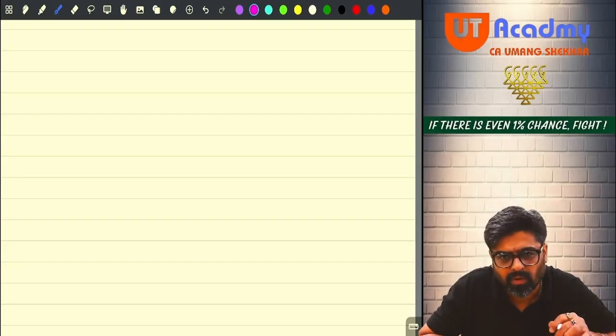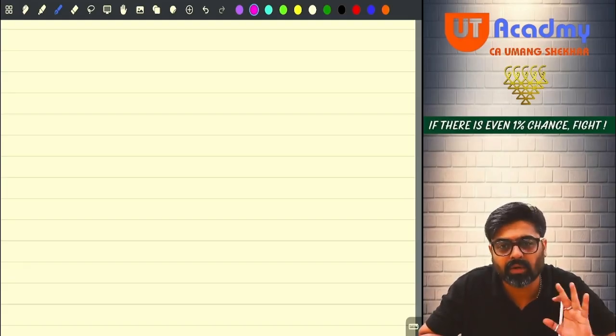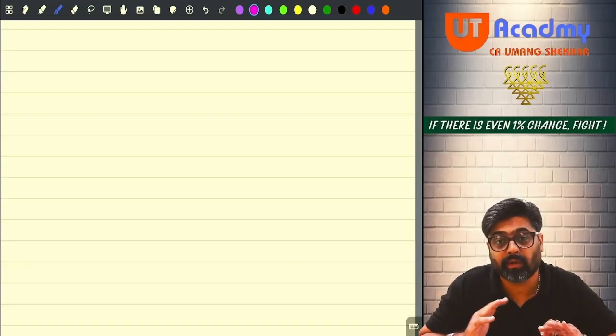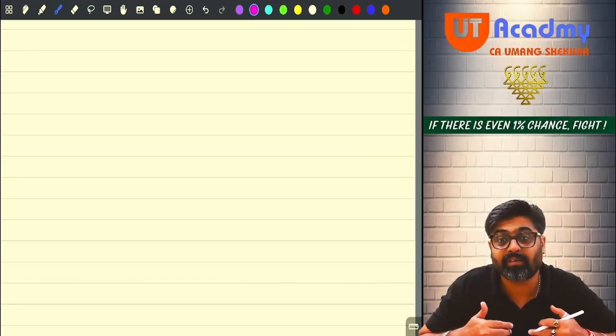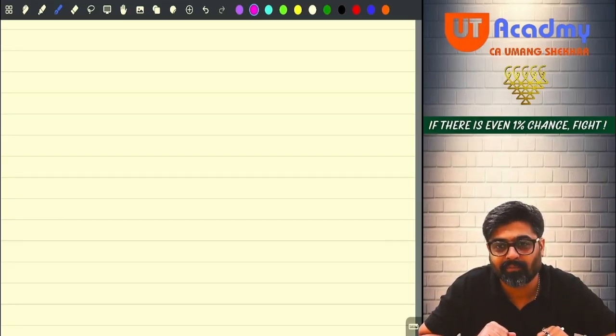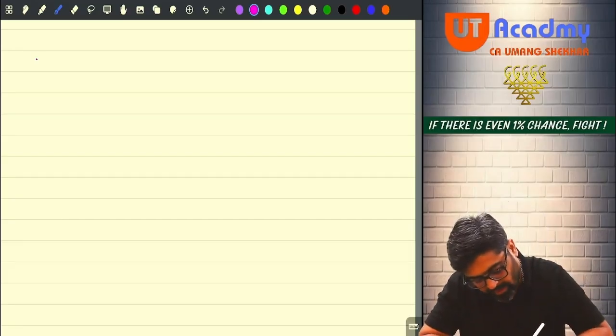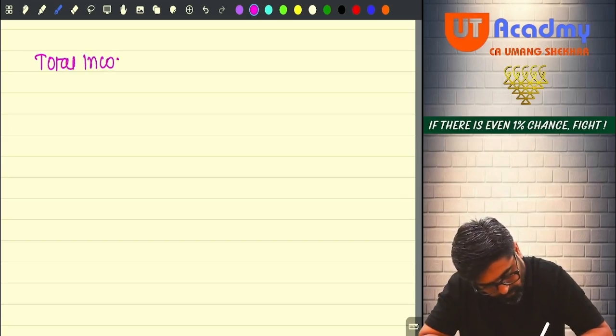Marginal amount increased in your total income. And now your surcharge rate will be increased from 10 to 15%. And as a result of that, you might be paying more taxes. Yes or no? So let's see whether there is any marginal relief here or not. Okay. So your total income is 1 crore 2 lakhs.